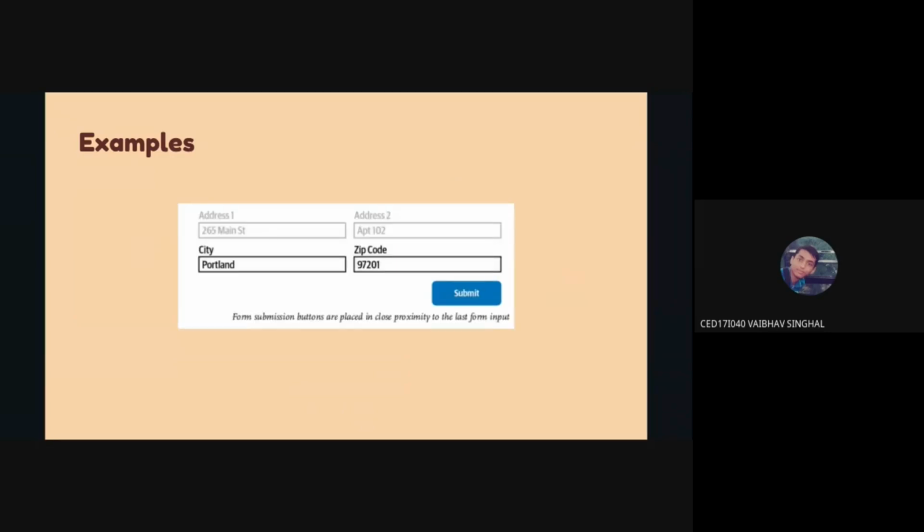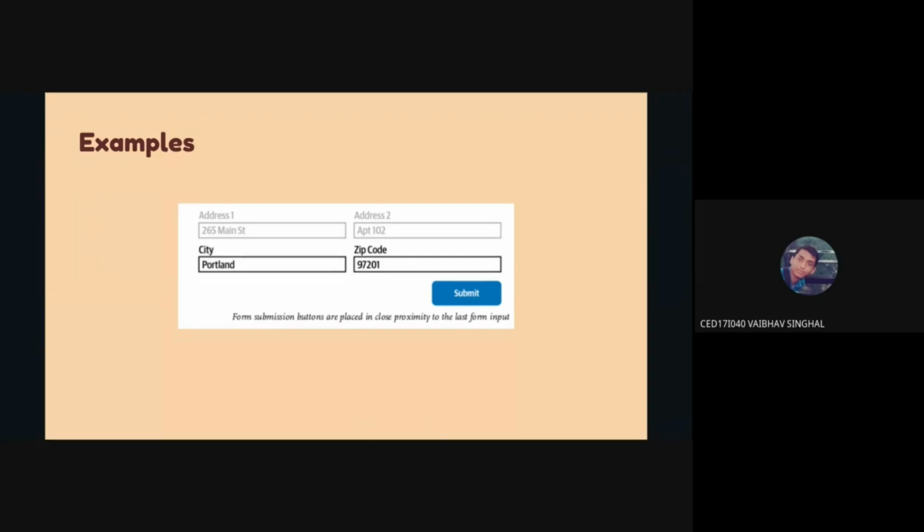And similarly, you can see, so that was for bigger target area. This is for the distance. So given a form, the best place to have this submit button is over here. Reason being, you're gonna go in order. First you're gonna fill in address 1, then address 2, then city, and then zip code. So the last field you're gonna be in is that zip code field.